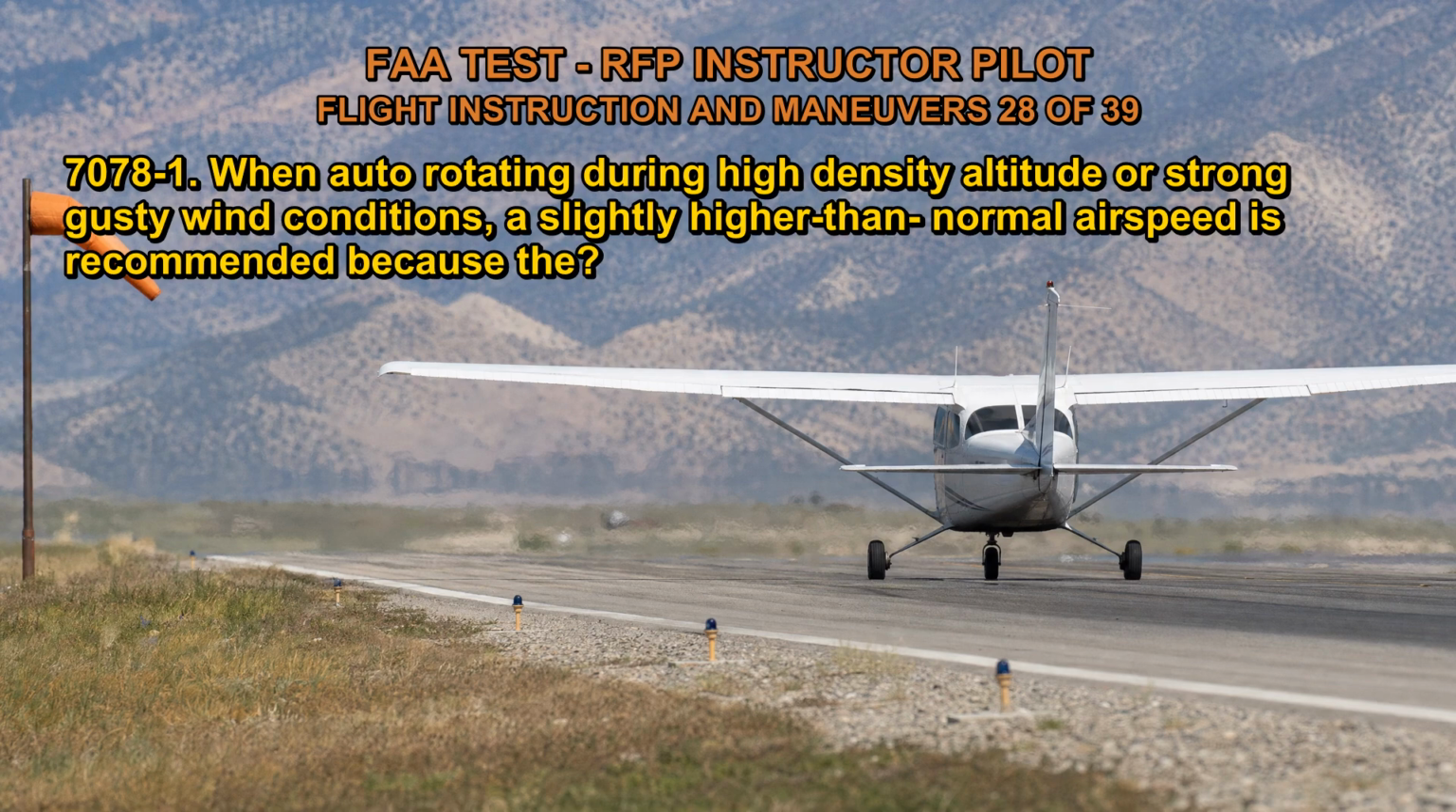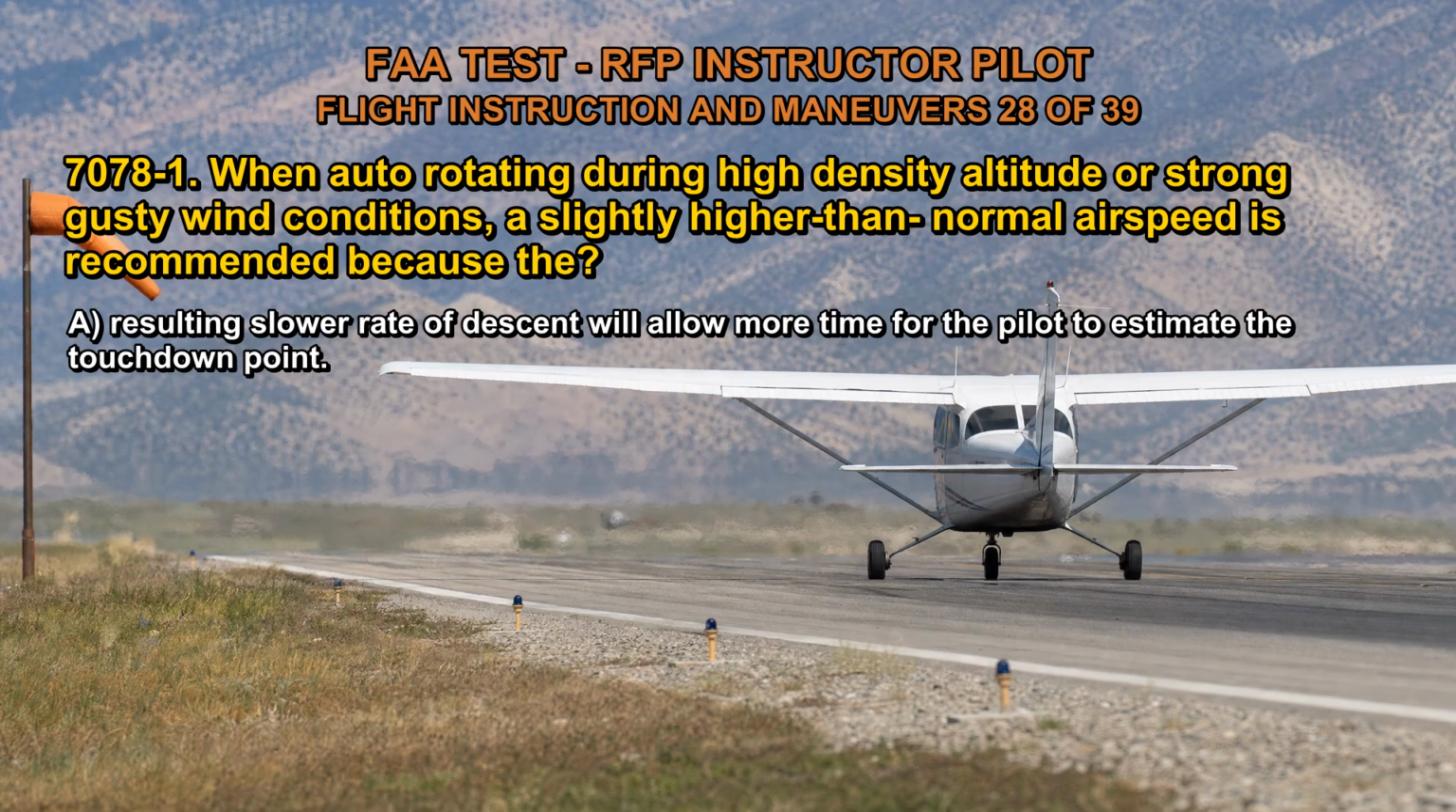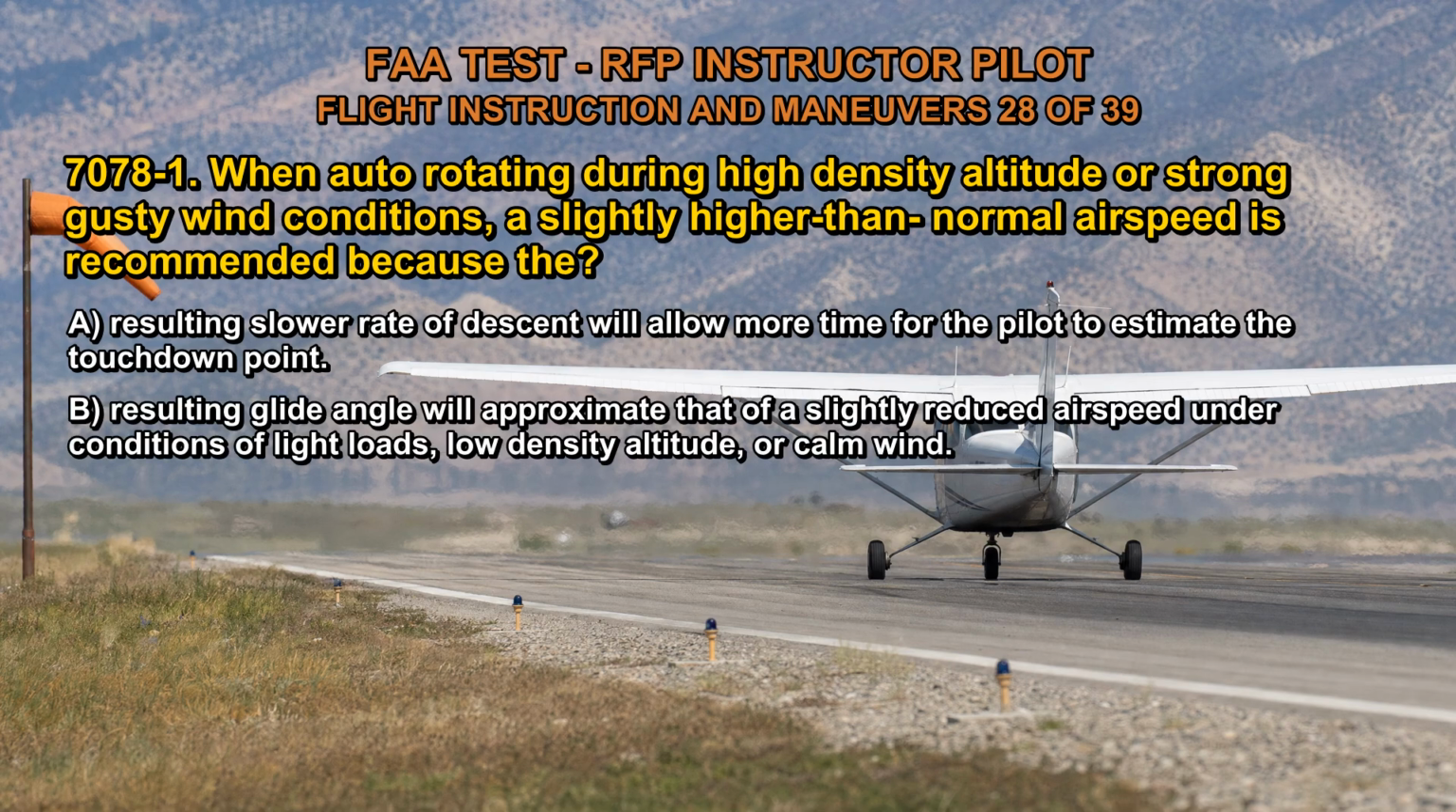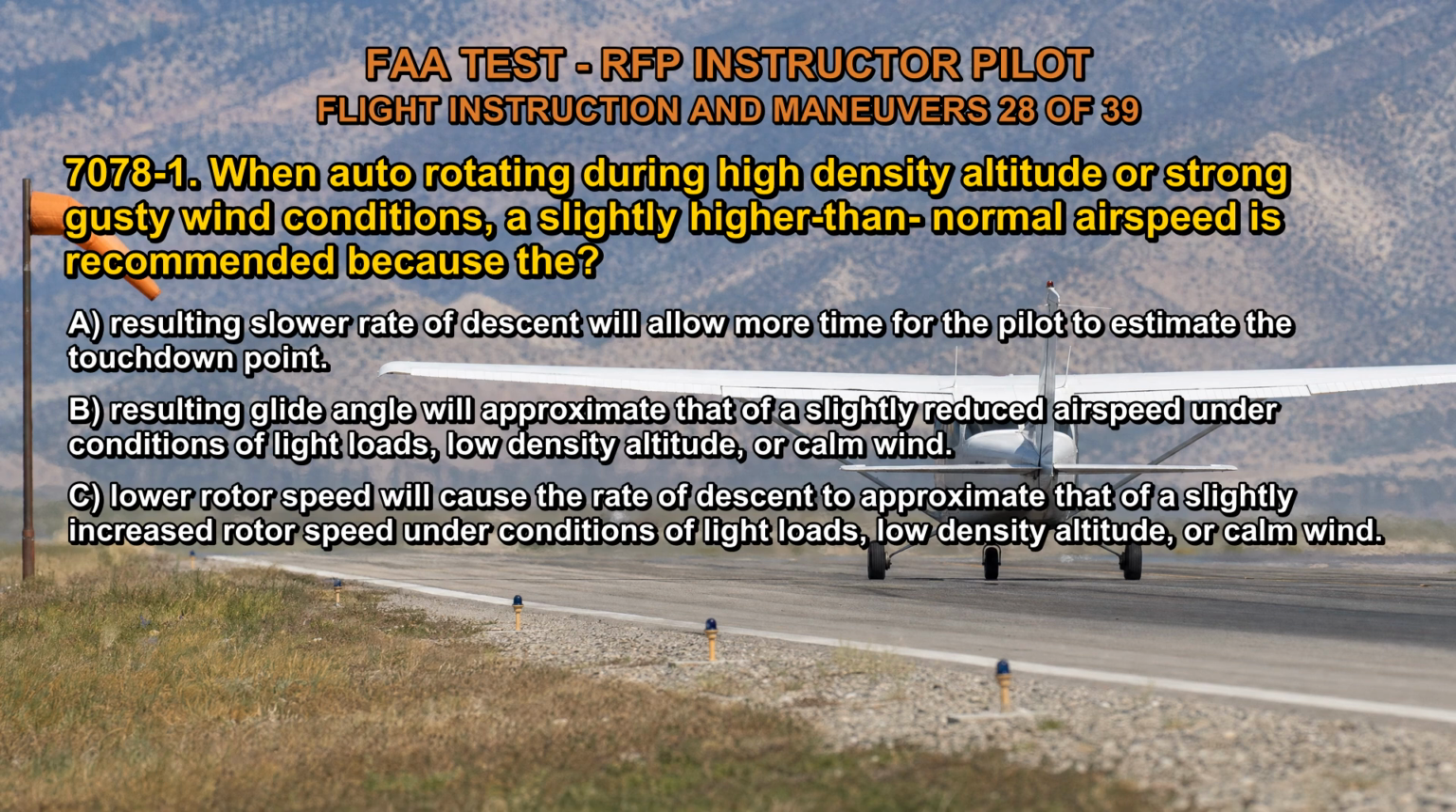Q7078-1. When auto-rotating during high-density altitude or strong gusty wind conditions, a slightly higher than normal airspeed is recommended because A. The resulting slower rate of descent will allow more time for the pilot to estimate the touchdown point. B. Resulting glide angle will approximate that of a slightly reduced airspeed under conditions of light loads, low-density altitude, or calm wind. C. Lower rotor speed will cause the rate of descent to approximate that of a slightly increased rotor speed under conditions of light loads, low-density altitude, or calm wind.